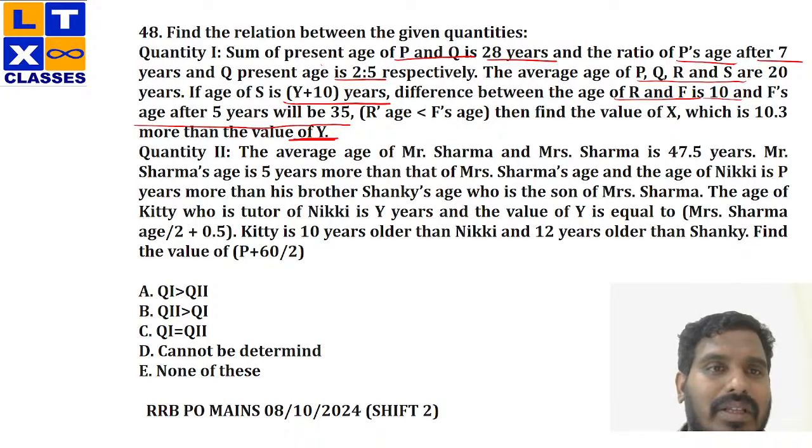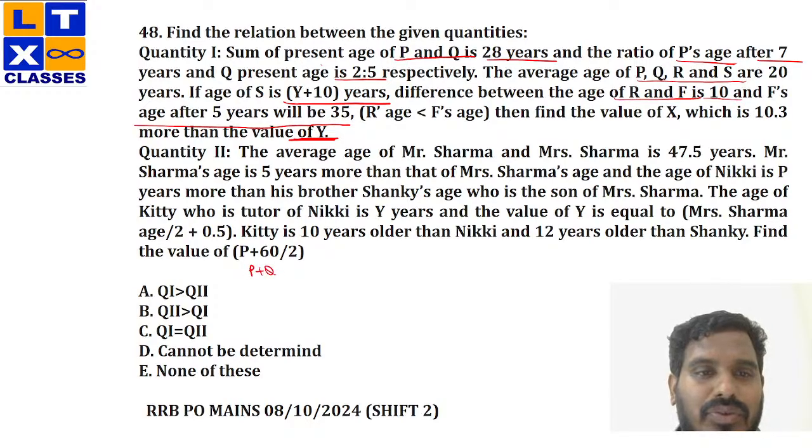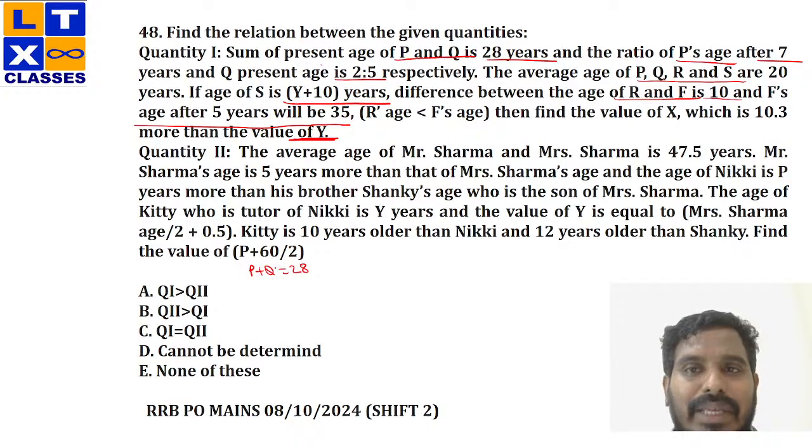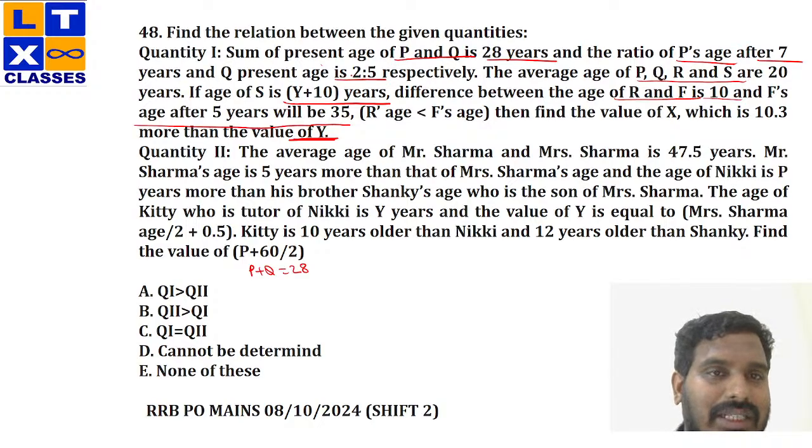Okay. Now, initially the sum of P and Q is 28 years, right? So P plus Q would be 28 years. And the ratio of P's age after 7 years and Q's present age is 2 is to 5. So P's age after 7 years is two parts. Now, what would be the present age? That would be 2x minus 7, right?